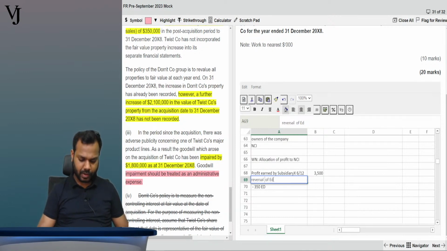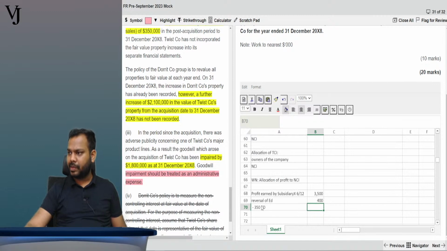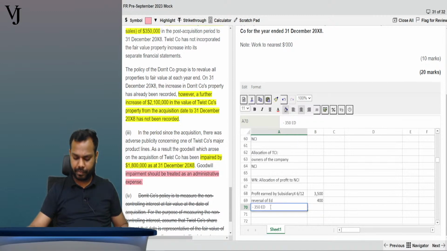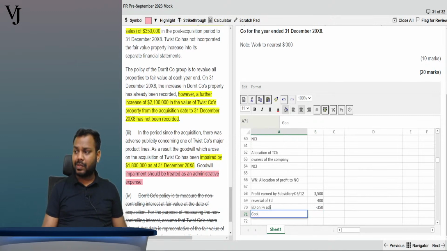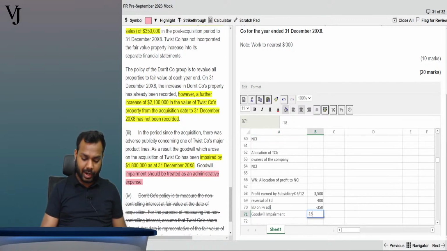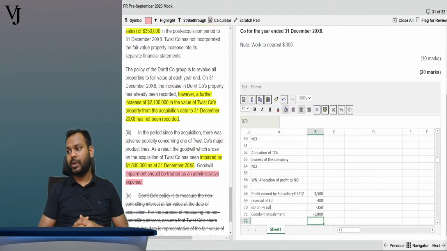Reversal of excess depreciation. How much? 400 plus. Okay, then excess depreciation on fair value adjustment, that is minus 350, right? Then goodwill impairment. Since the NCI is at fair value, goodwill impairment will also come here. What is the amount of goodwill impairment? Negative 1800. Negative 1800 is the amount of goodwill impairment, right?